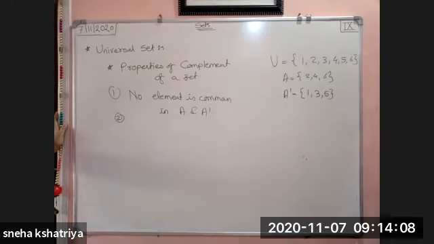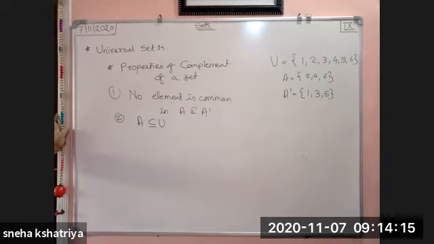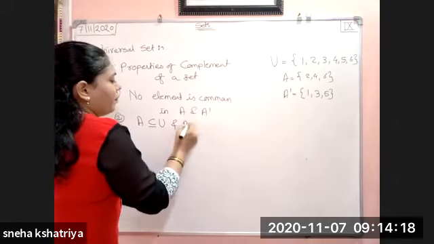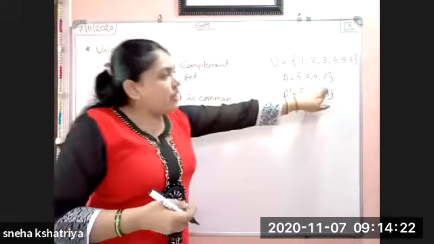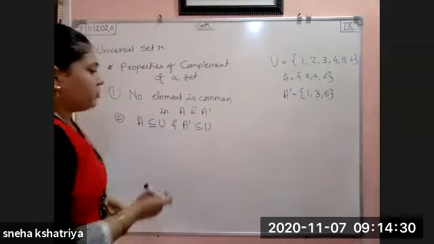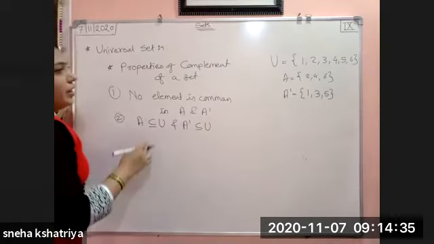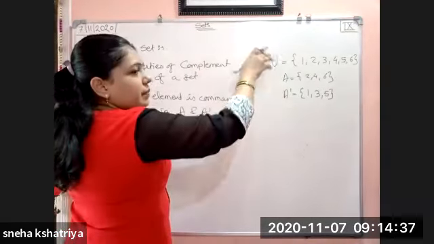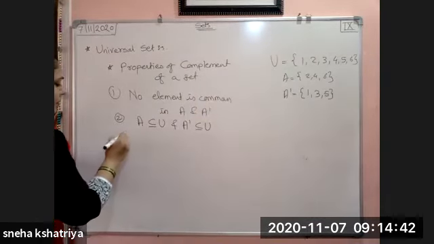Then your second property: A is a subset of the universal set, and A complement is also a subset of the universal set. Clearly, we can see that all the elements of A lie in the universal set, and all the elements of A complement lie in the universal set. Means A is a subset of U and A dash is also a subset of U. All the elements of one set lie in the bigger set, means it is a subset of that bigger set.